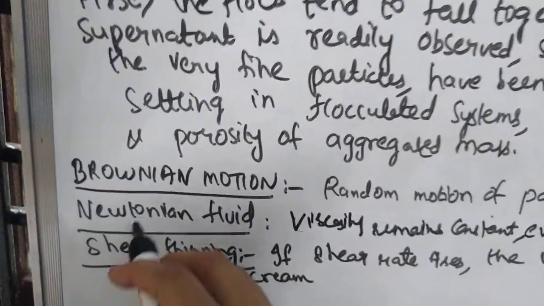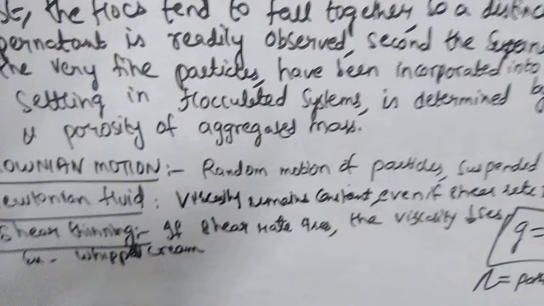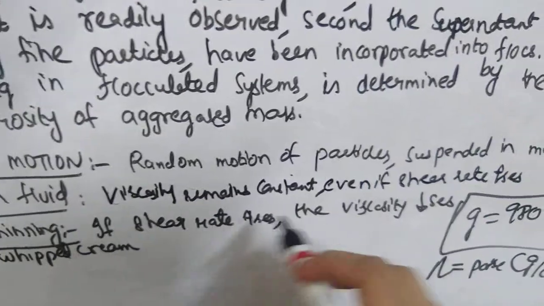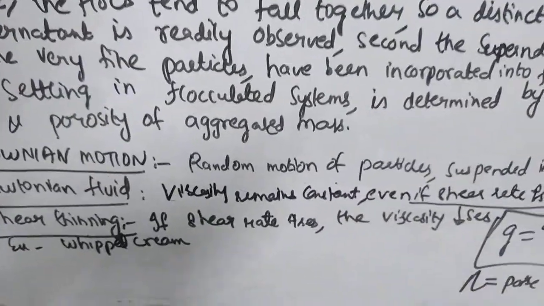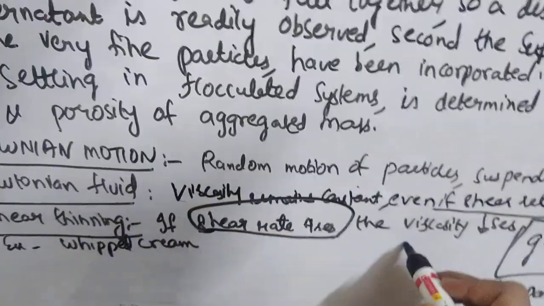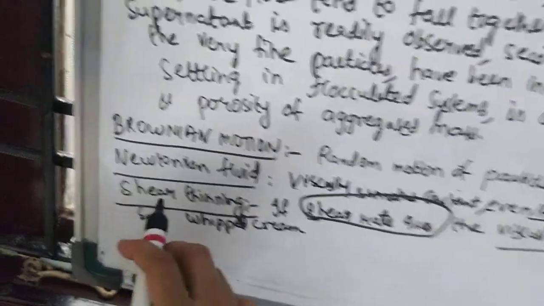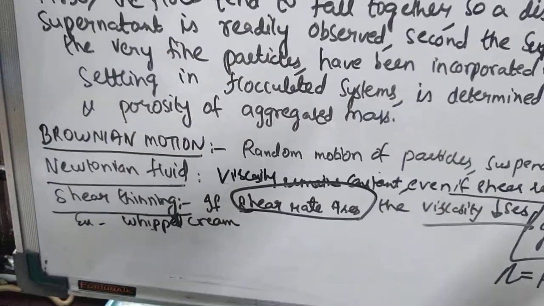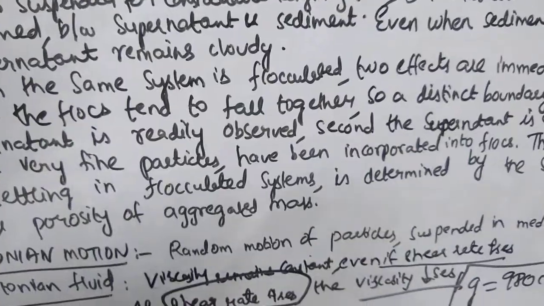So you should know what we mean by Newtonian fluid and non-Newtonian fluid. Newtonian fluids are those in which, however much pressure you apply, the viscosity will remain constant, even if the shear rate increases. But shear thinning fluids are those in which, if you increase the pressure or the shear rate, the viscosity decreases. An example of a shear thinning fluid is whipped cream. First it is somewhat thick in consistency, but as you increase the shear rate, it becomes thin, the viscosity decreases. Newtonian fluids like water and alcohol, however much pressure or shear you increase, the viscosity will remain constant.